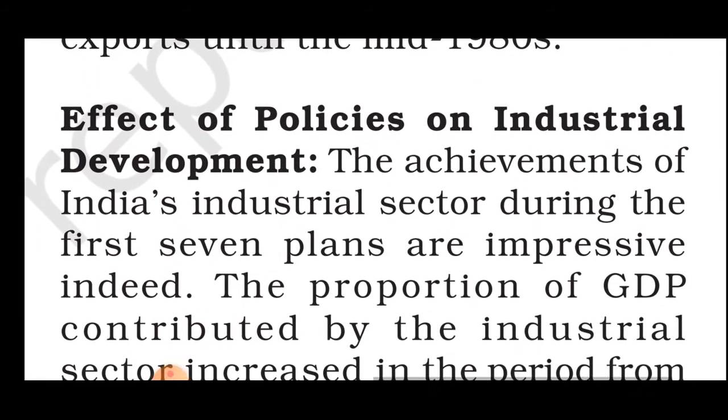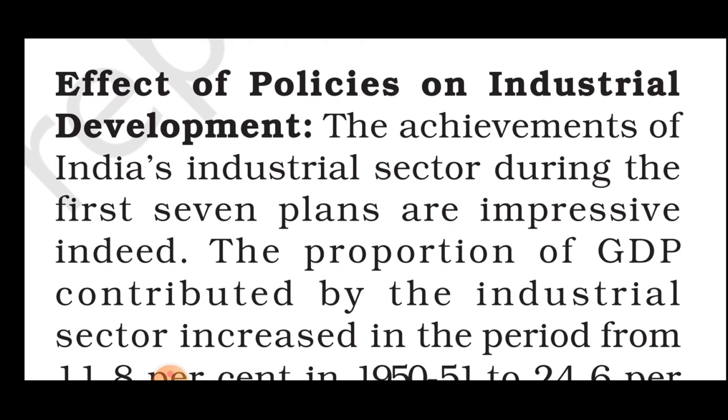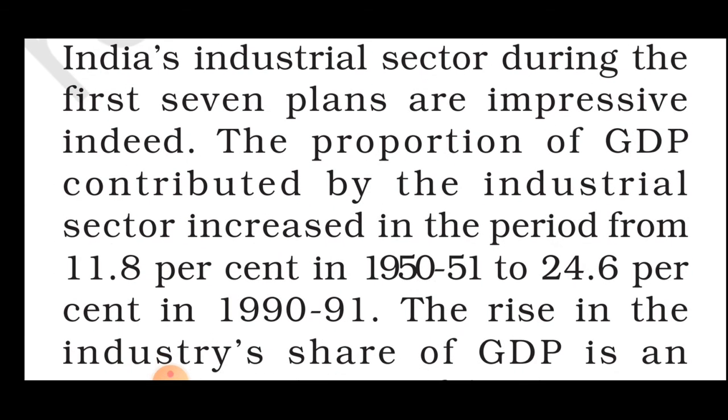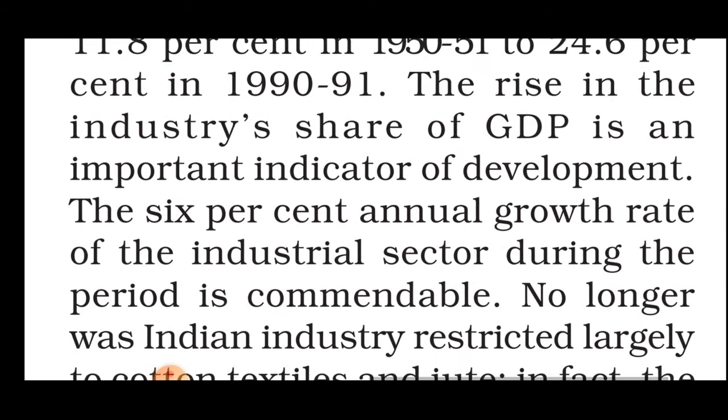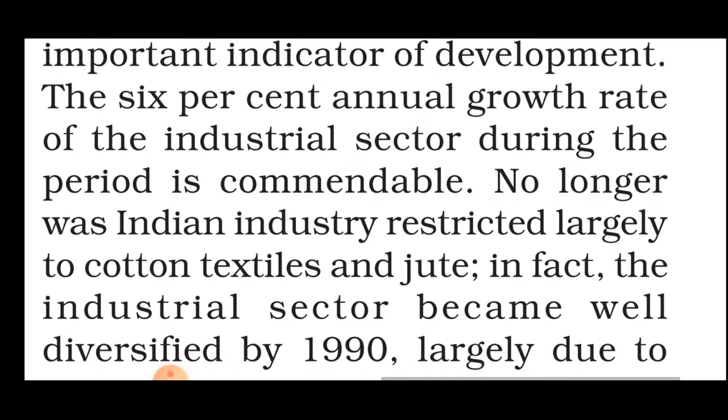Now, the effect of policy on industrial development. The achievements in India's industrial development during the first 7 years are impressive indeed. The proportion of the GDP contributed by the industrial sector increased from 11.8% in 1951 to 24.6% in 1990-91. The rise in the industrial share of GDP is an important indicator of development. The 6% annual growth rate in the sector during the period is commendable.